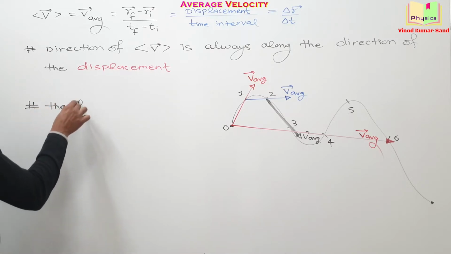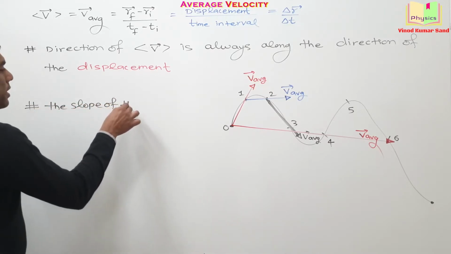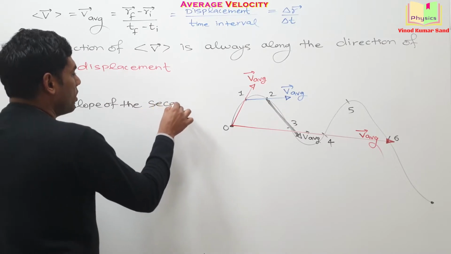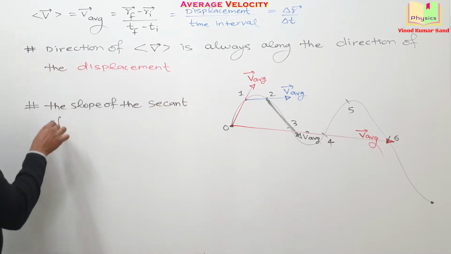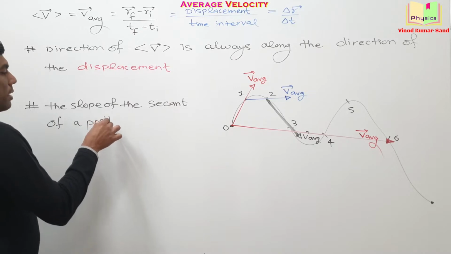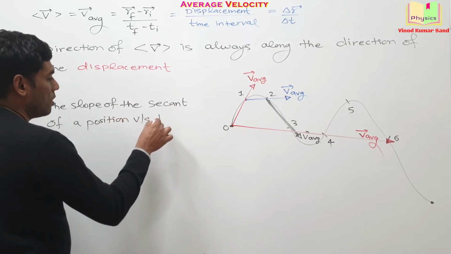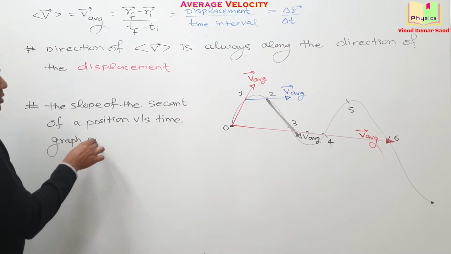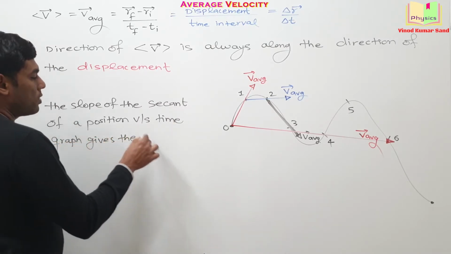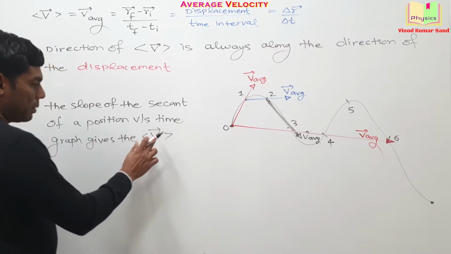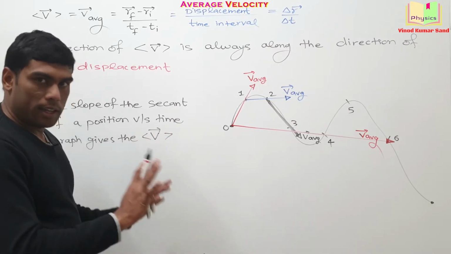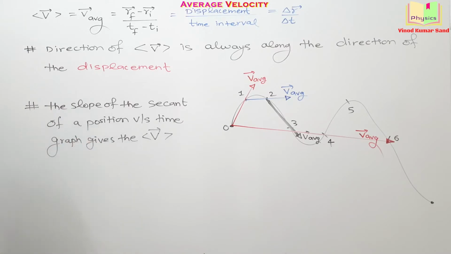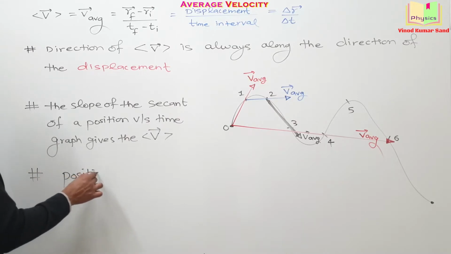The slope of the secant of a position versus time graph gives the average velocity. We'll be taking up questions on that, and then you'll understand it better once you write it. And the last important point, the position average of the velocity